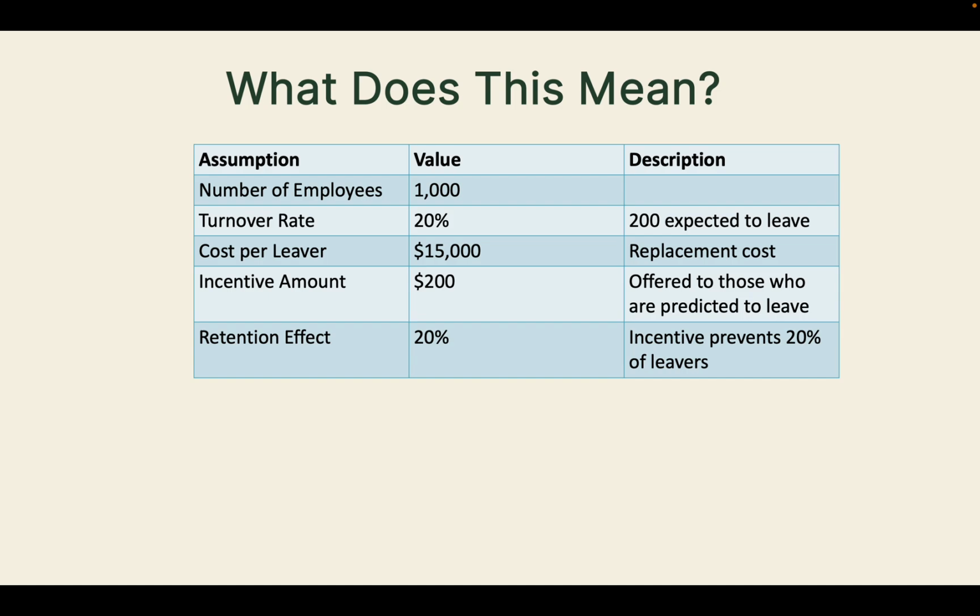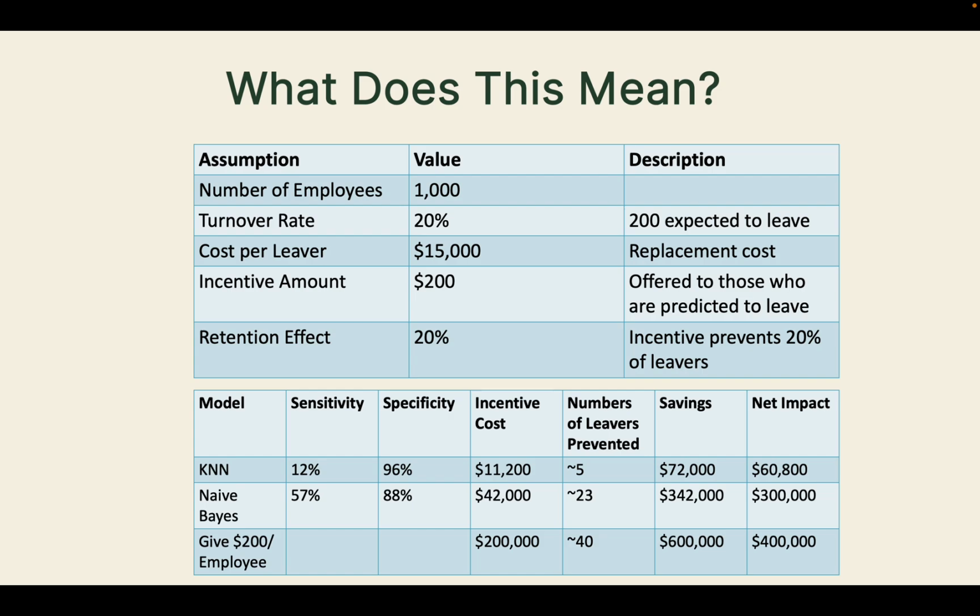So 200 are expected to leave. And the cost to replace these employees is $15,000. But we offer $200 to those who are predicted to leave. So our incentive prevents 20% of leavers.